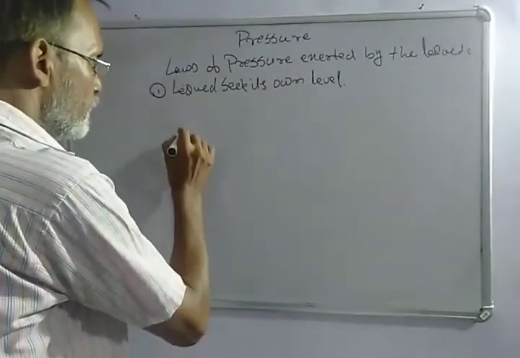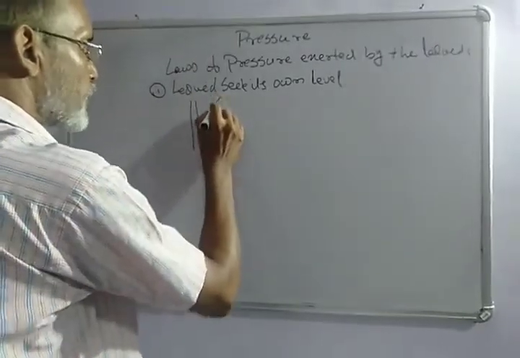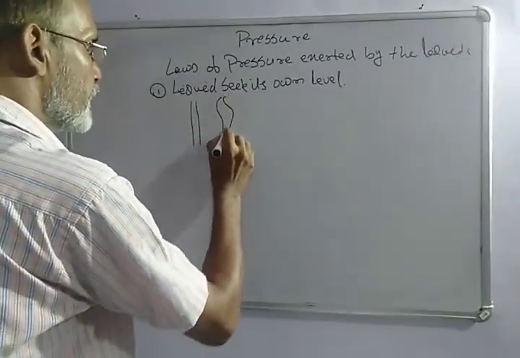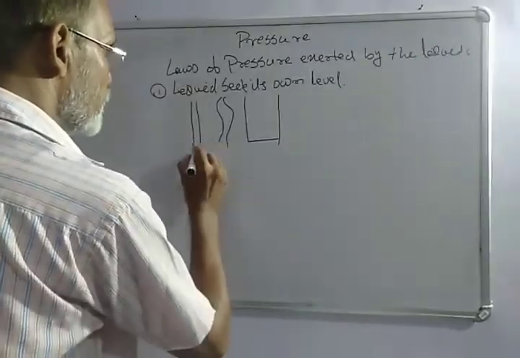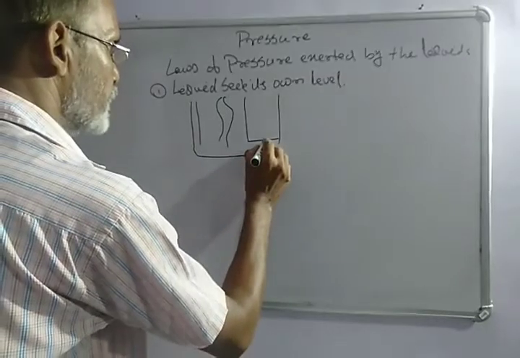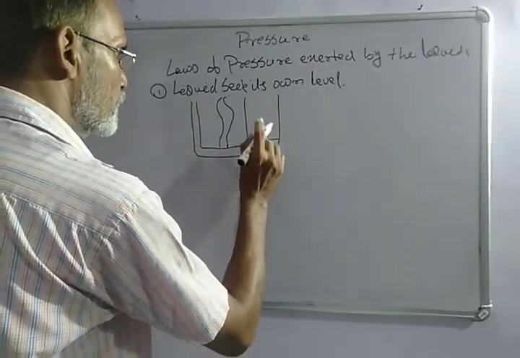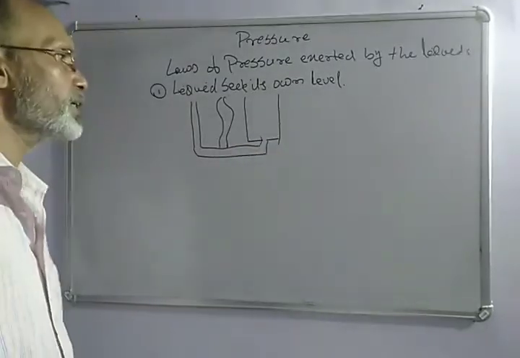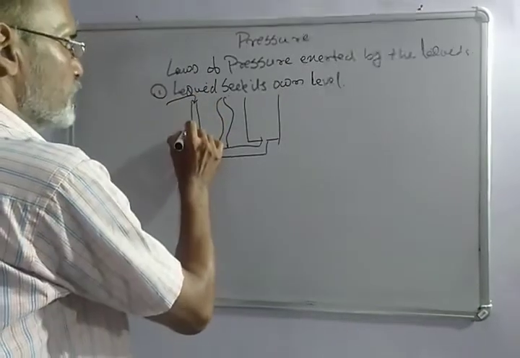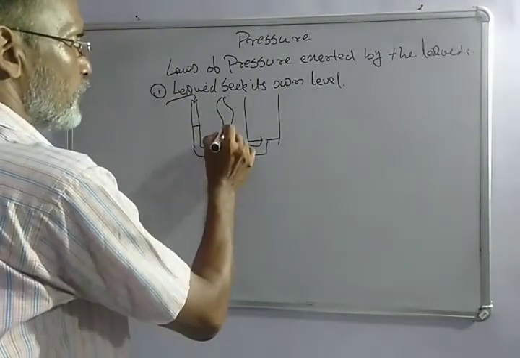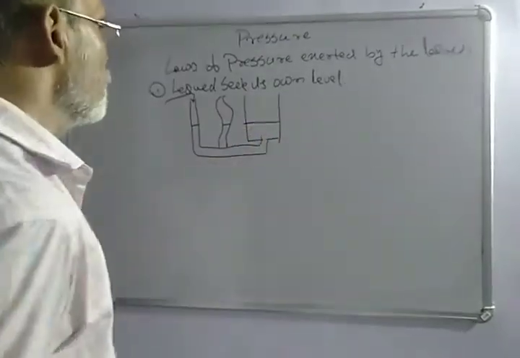That means if a few tubes are interconnected with each other, and water is poured from here, then if the level in the first tube is this one, then the second will be the same, and this also will be the same.